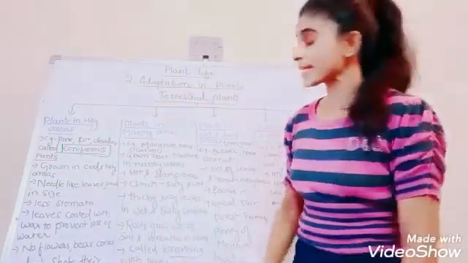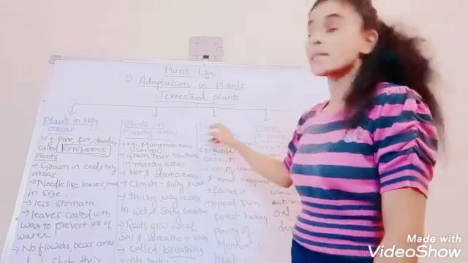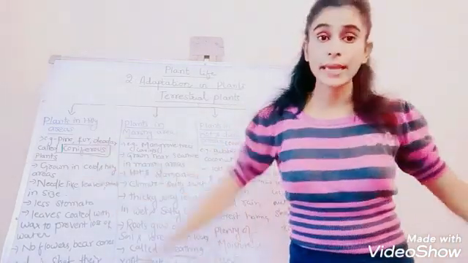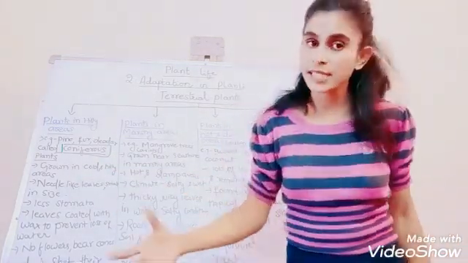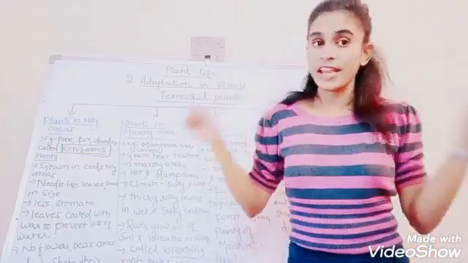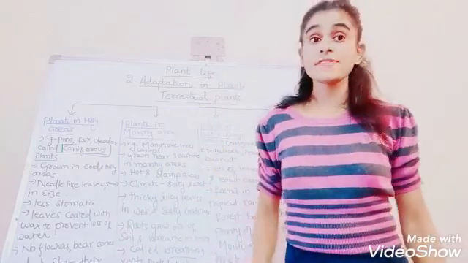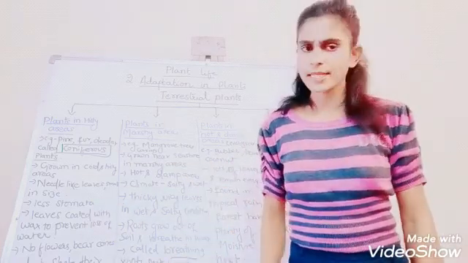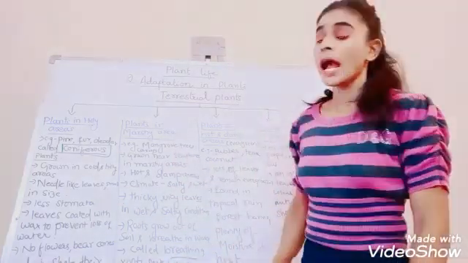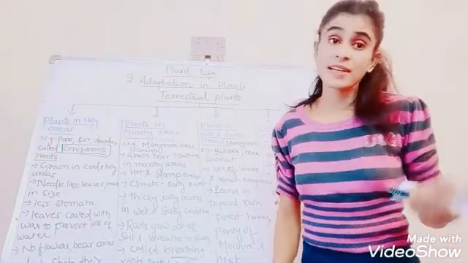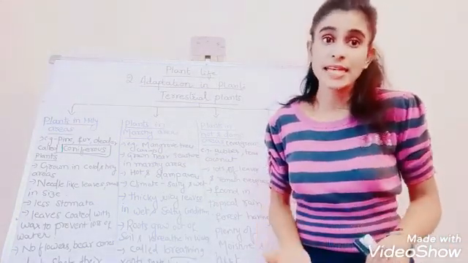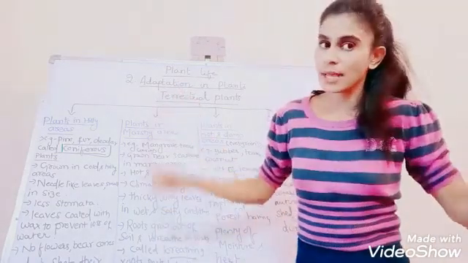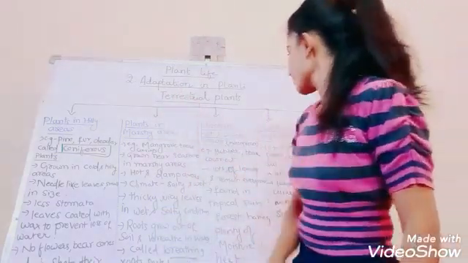The third category of terrestrial plants is the plants which are grown in hot and damp areas, mostly near the seashore. Such plants are called evergreen plants because their leaves remain evergreen throughout the year. Rubber tree, coconut. Yes, you can give the best example of it. And they are mostly seen in tropical rainforest where every time rain is there, moisture is there, hot climate is there. Done with hot and damp areas.